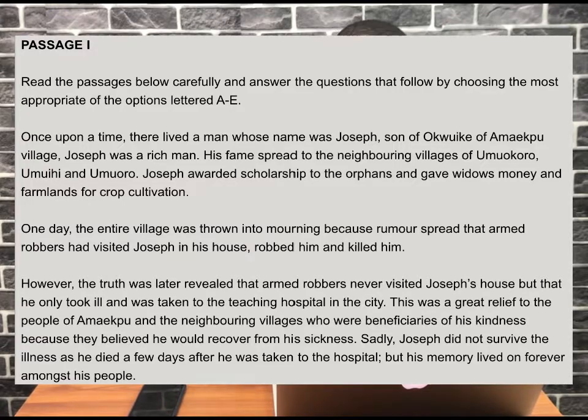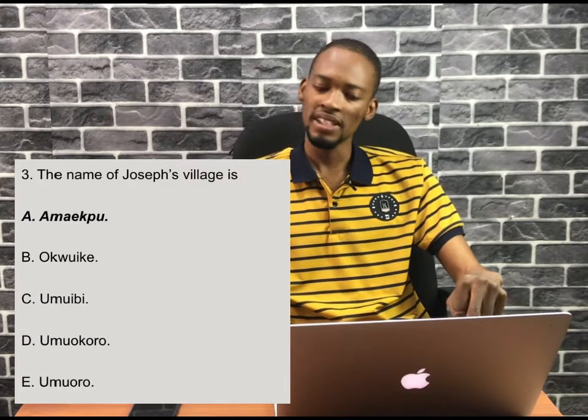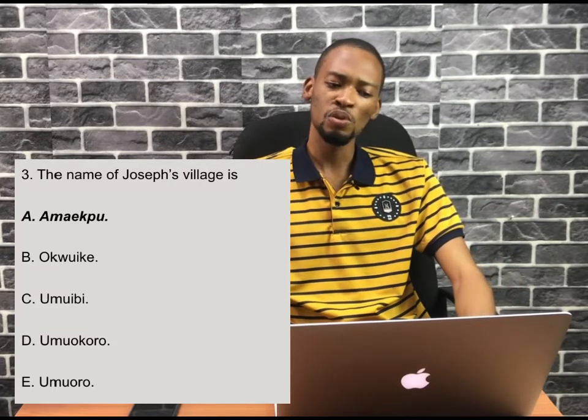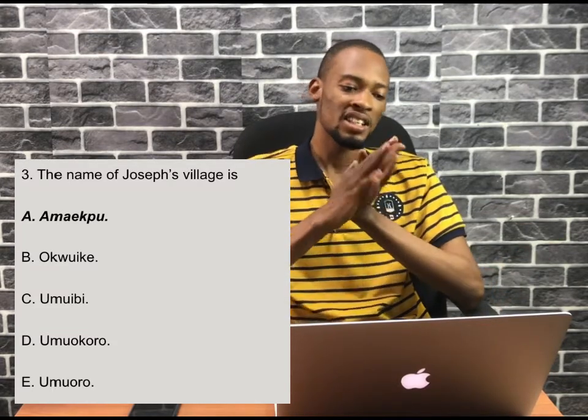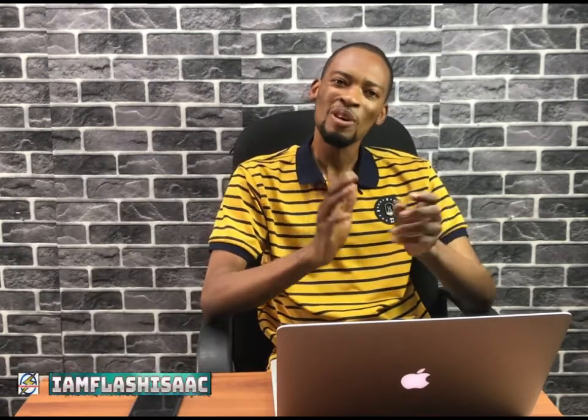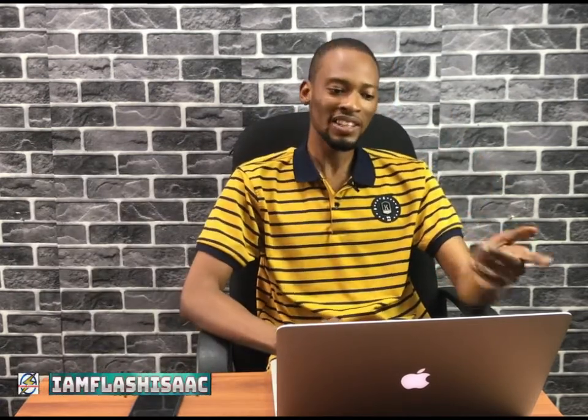The passage. Read the passages carefully and answer the questions that follow by choosing the most appropriate of the options, lettered A to E. Once upon a time, there lived a man whose name was Joseph, son of Okwike of Amekbu village. Now look at it. There was a question that says Joseph was from where? So let's go to that question. Number 3 says the name of Joseph's village was dash. So we've been able to confirm that the name is Amekbu. So we've answered that question correctly. So let's continue.